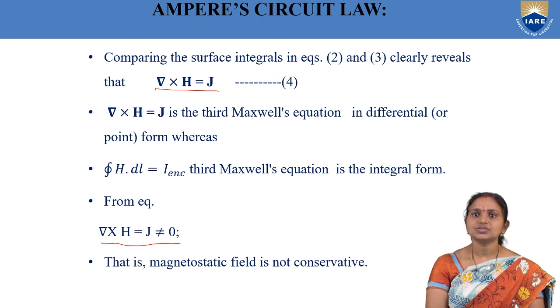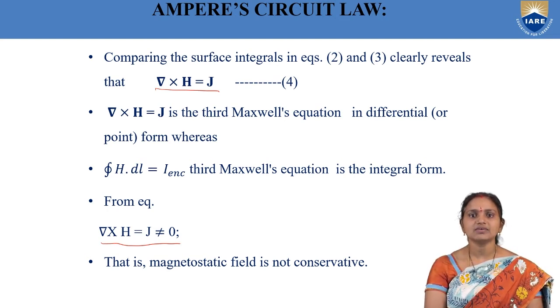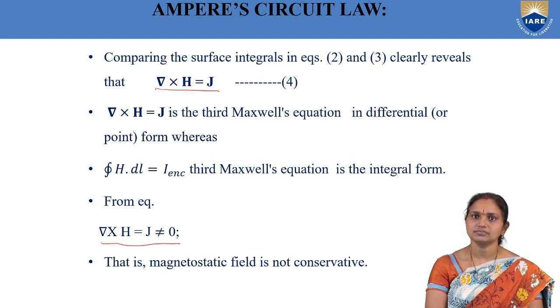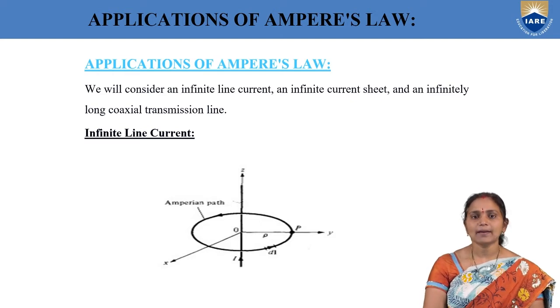This is due to the reason that the magnetostatic field is not conservative. Due to that reason, del cross H never becomes 0. And this is about Ampere's circuital law. Next, we will go for the applications of Ampere's circuital law.